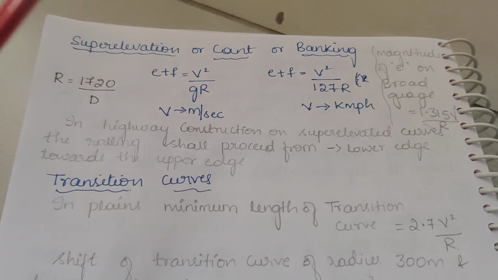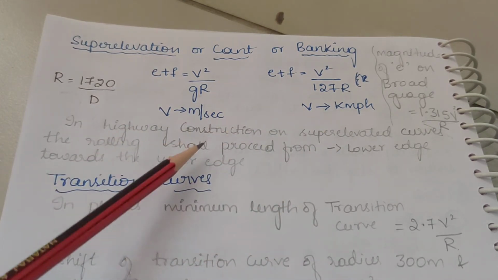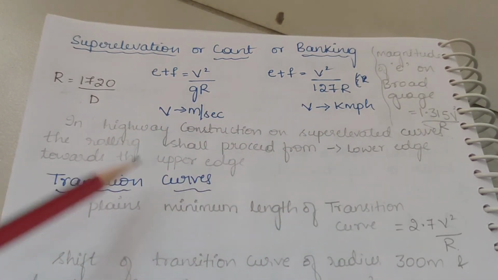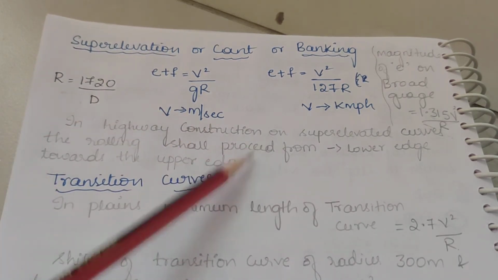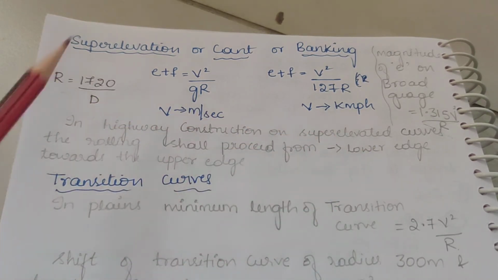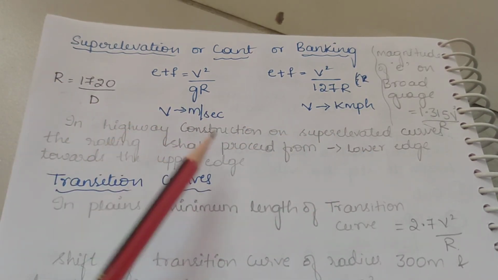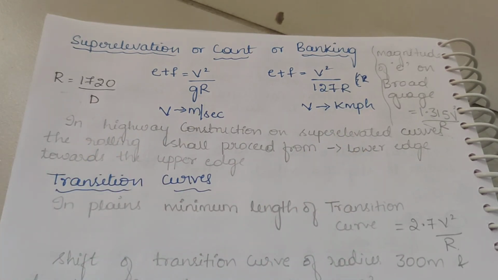For a narrow gauge and a broad gauge, there are two different conditions. Later I'll be telling you. So in highway construction, on super elevated curves, the rolling shall proceed from lower edge towards the upper edge. This is important, which was asked in one of the multiple choice questions.